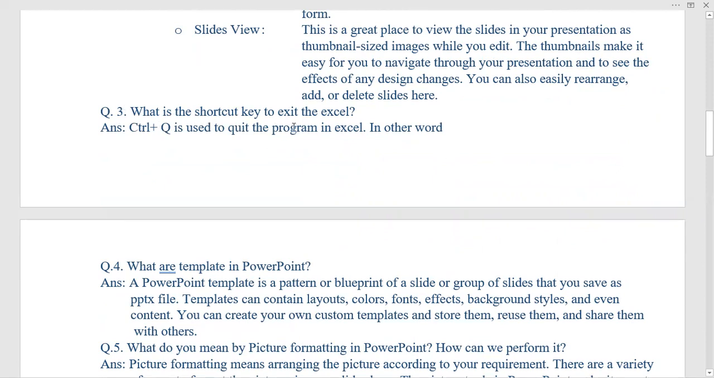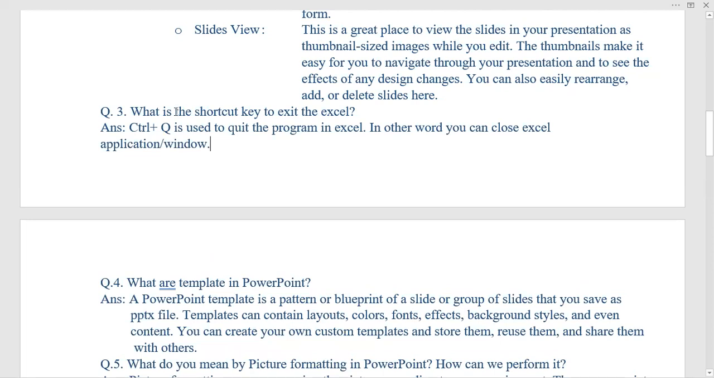What is the shortcut key to exit Excel? Okay, so to exit Excel, the shortcut key is Control plus Q. By using this key, you can quit, or in other words, you can close the Excel application window.